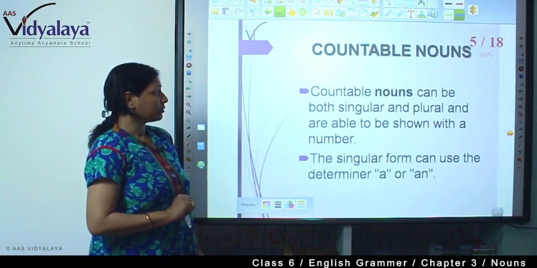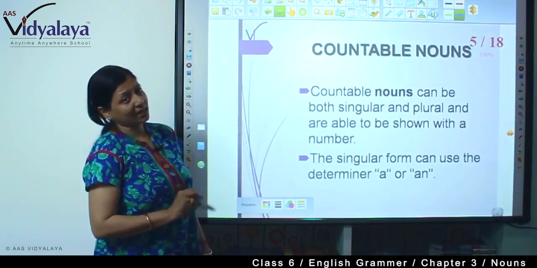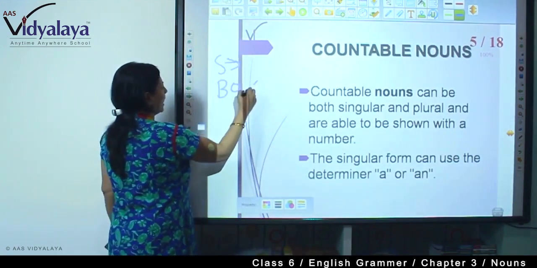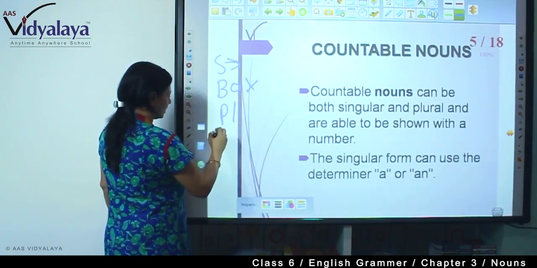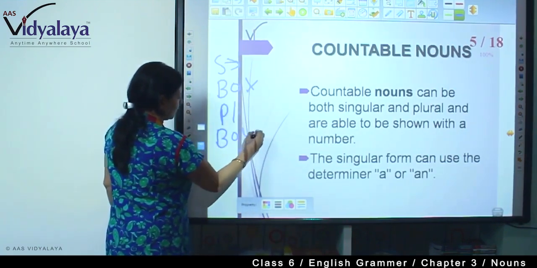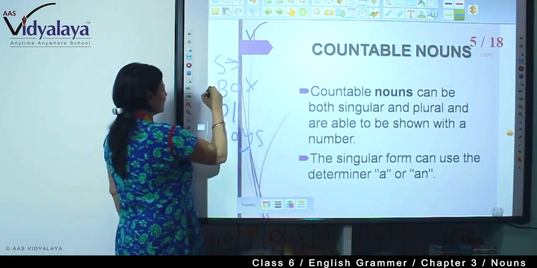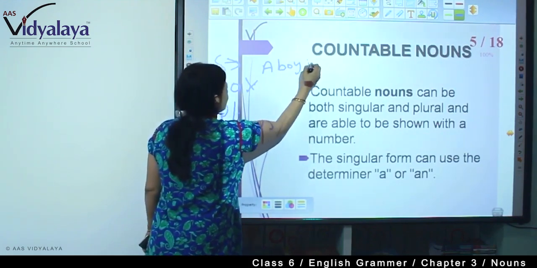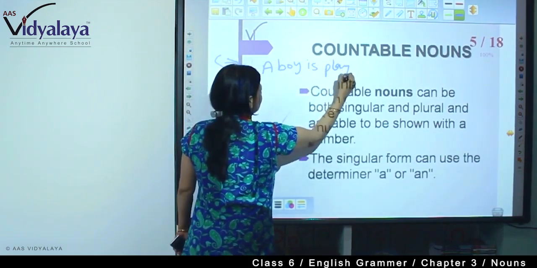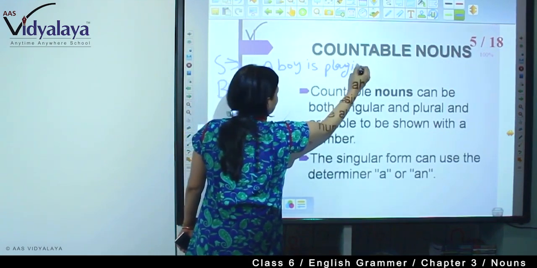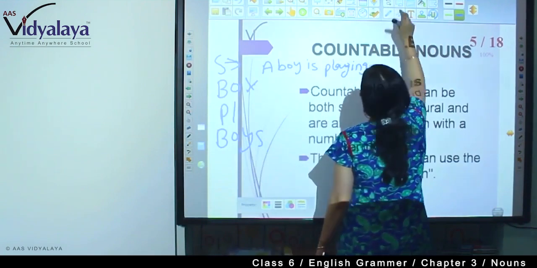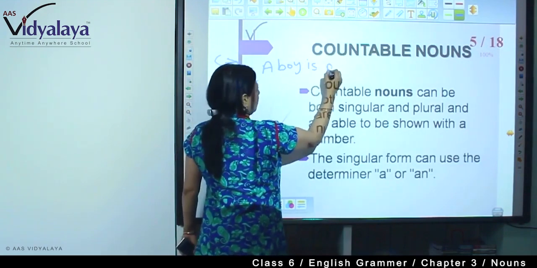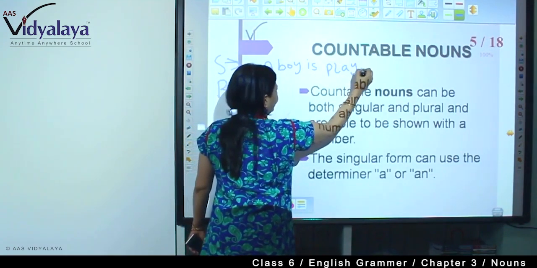What is countable nouns? Countable nouns can be both singular and plural. Singular means, suppose there is a boy, and plural, there are boys. When there is a boy, we say a boy is playing.